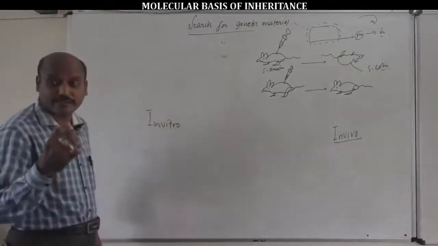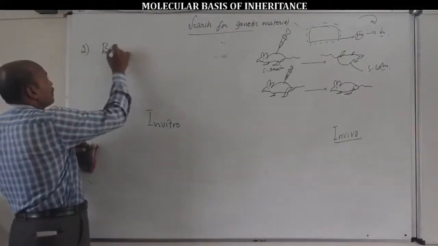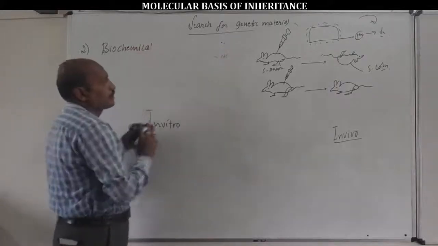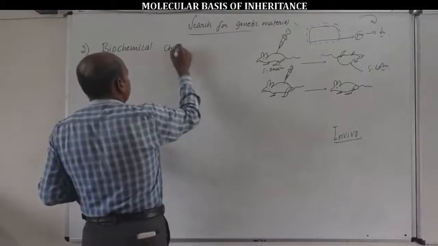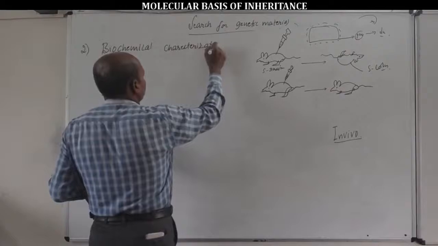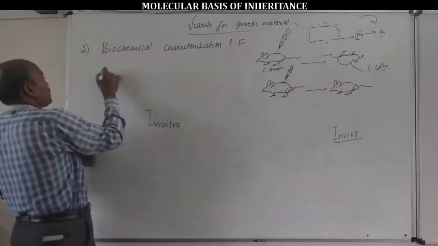Remember clearly, the second experiment is the biochemical characterization of transformation principle experiment.